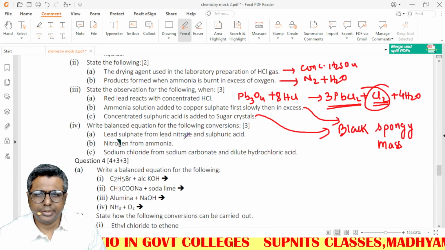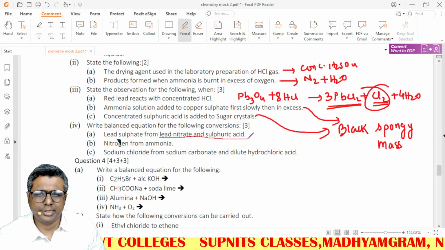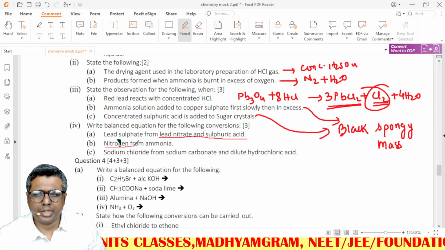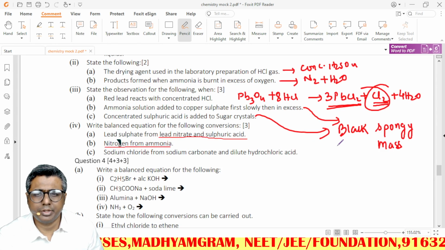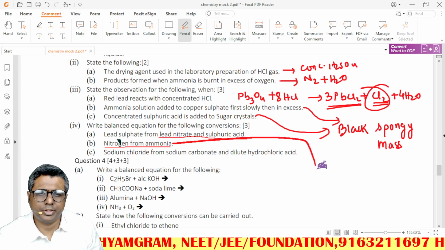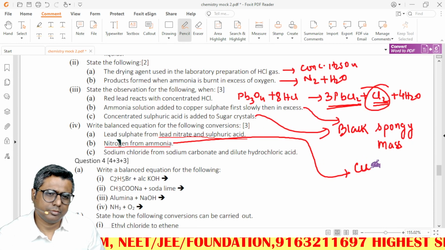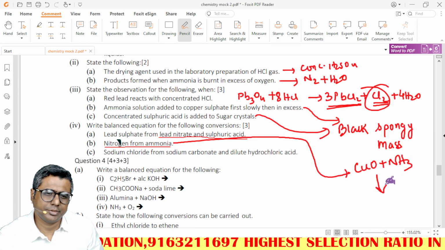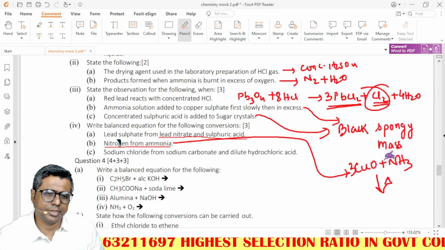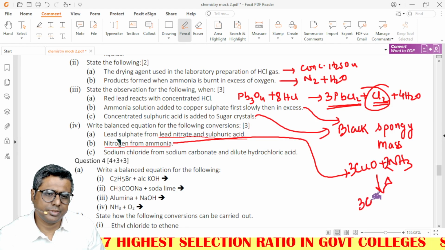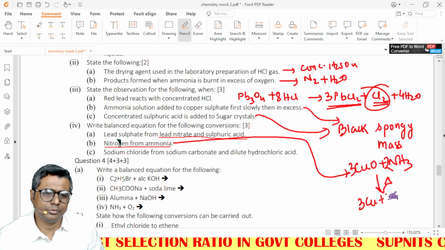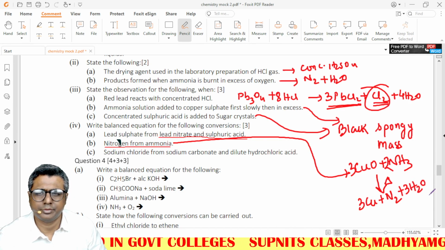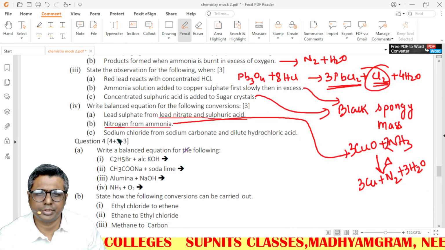Balanced equation, lead nitrate and sulfuric acid, a simple double displacement reaction. I am not doing this again. Nitrogen from ammonia: how can you get nitrogen from ammonia? Very simple reaction, CuO plus NH3, heat, right? 3CuO, 2NH3, 3Cu. Again we can see we have to keep the reactions in mind, otherwise I can lose this type of question. These are very easy questions if you see.